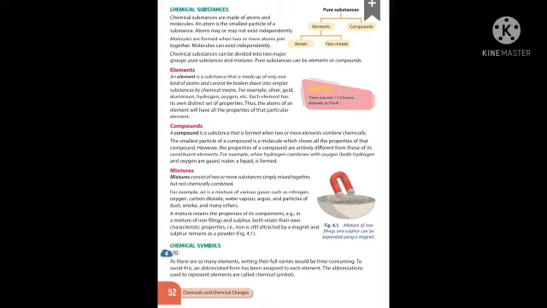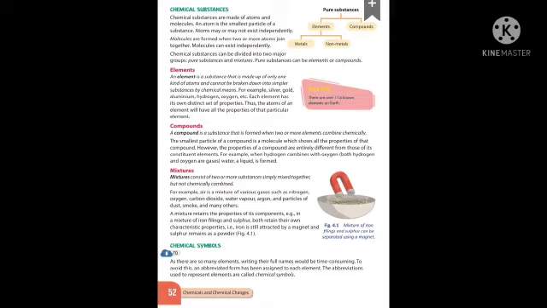Then we have learned about mixtures. Mixtures consist of two or more substances simply mixed together but not chemically combined. For that also we have seen examples, is it? Air is a mixture of various gases such as nitrogen, oxygen, carbon dioxide, water vapor, argon, then particles of dust, smoke and many others.